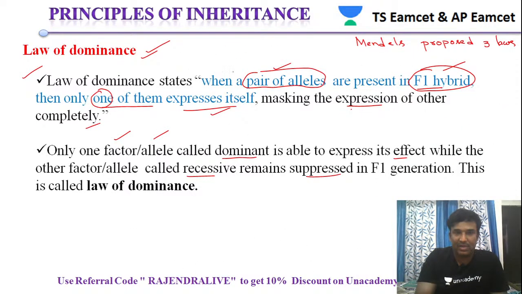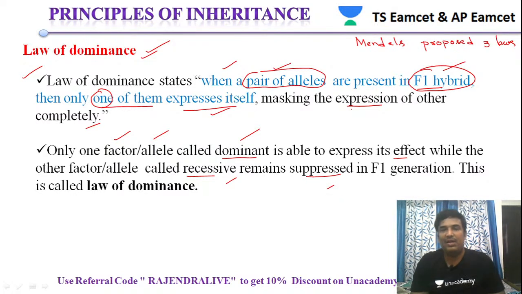So if you see once again, the law of dominance states that when a pair of alleles is present in an F1 hybrid, only one of them is expressing and masking the effect of the other completely. Only one factor or allele is called dominant and it expresses its effect, while the other factor is recessive and remains suppressed in the F1 generation. This is called the law of dominance.